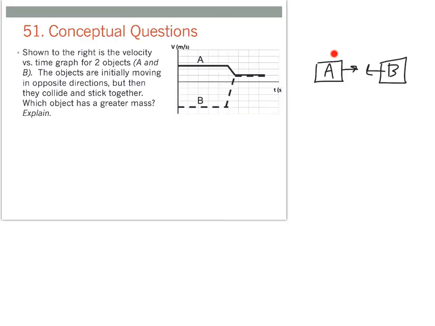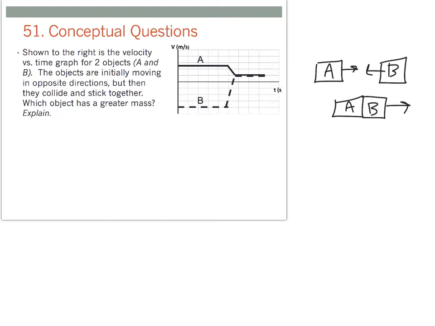So we have one more conceptual question here about two objects that are initially moving in opposite directions, like we have here. And we see a graph here of their velocity versus time. So there's object A initially moving in the positive direction, and object B initially moving in the negative direction. The two objects then are going to collide, and they're going to stick together as one unit. And ultimately they end up moving in the positive direction, which is what we see right here. So the question asks, which one has a greater mass?